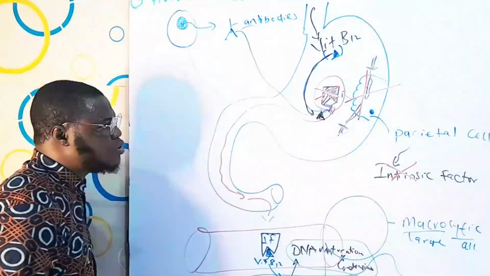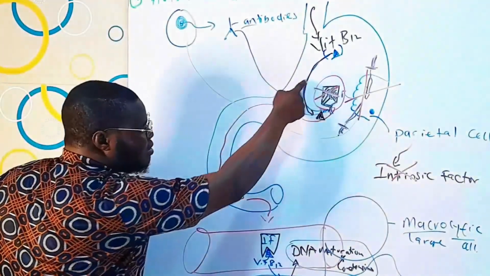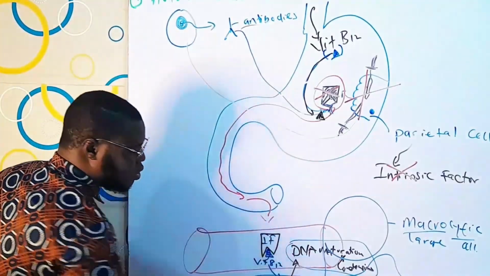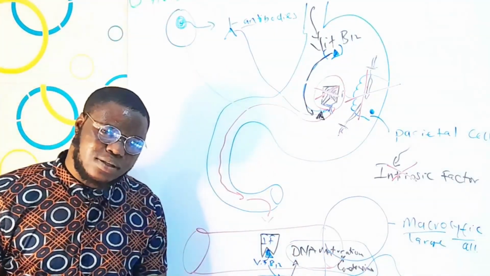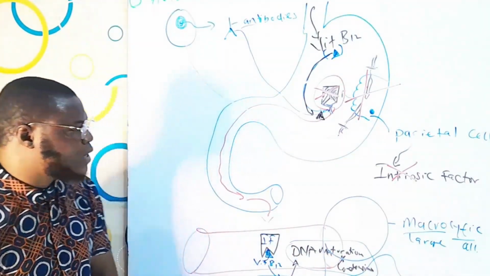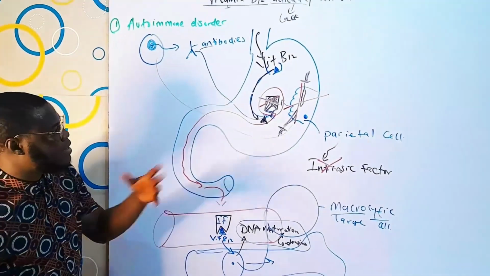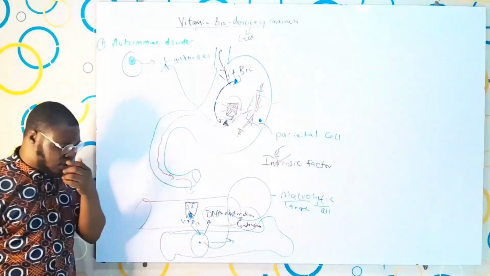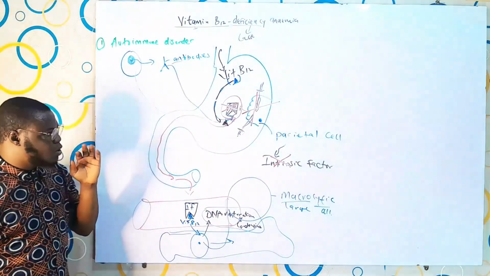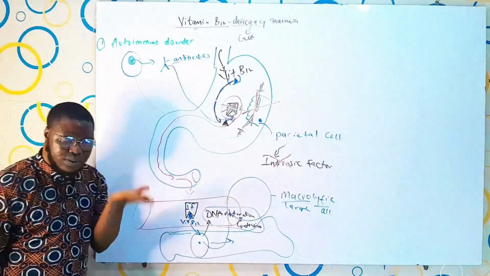And when intrinsic factor is not there, the vitamin B12 is going to be useless because nothing is taking it down into the what? Into the bloodstream. As simple as that, guys. Now, if that be the case, which type of anemia can we talk about again after this? Another thing that we can talk about is the sickle cell anemia.